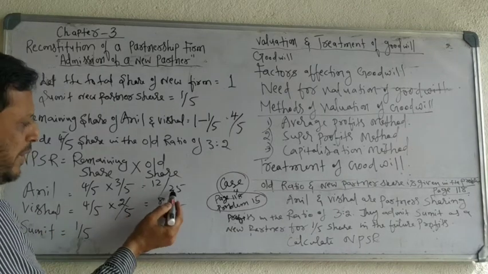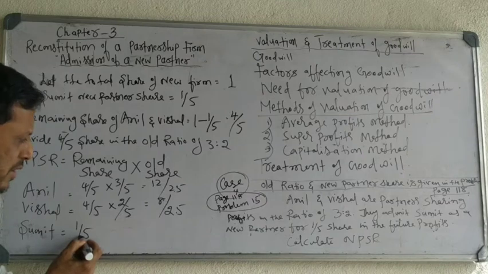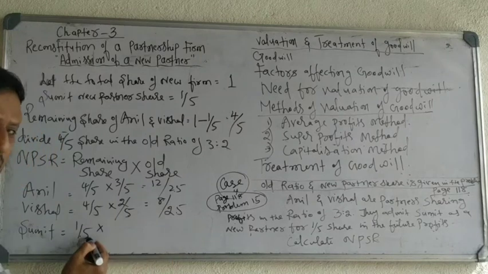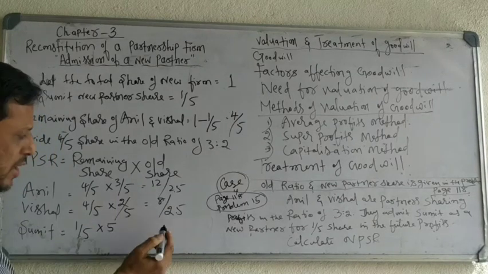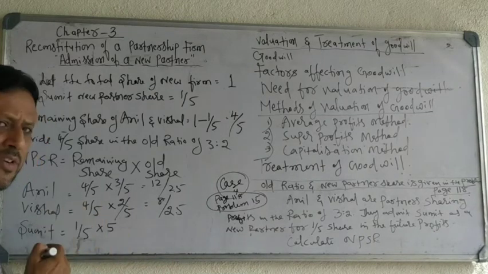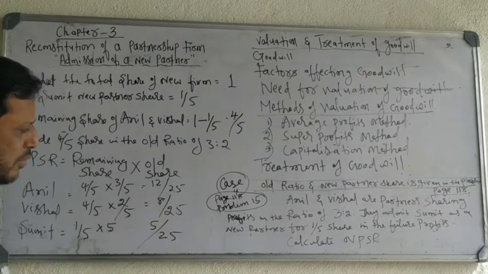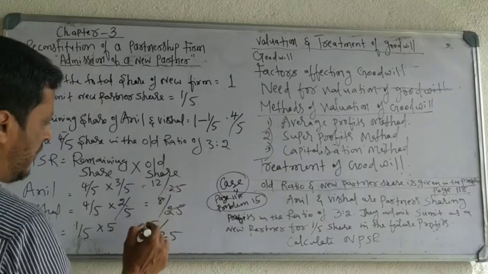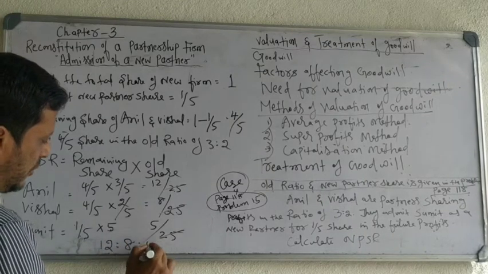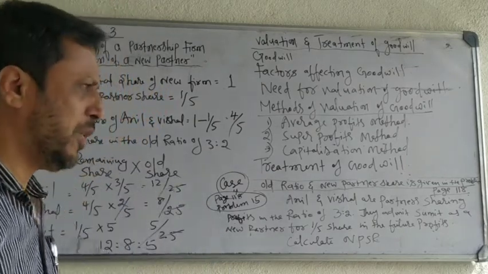Here you have denominator 25, so here also you need 25. 25 divided by 5 gives 5, so multiply by 5: 5 into 1, 5; 5 into 5, 25. Now you have a common denominator, 25 cancels, and the ratio is 12:8:5.